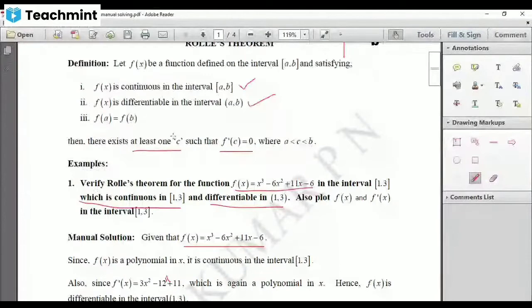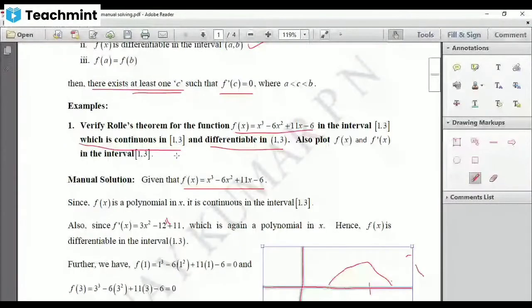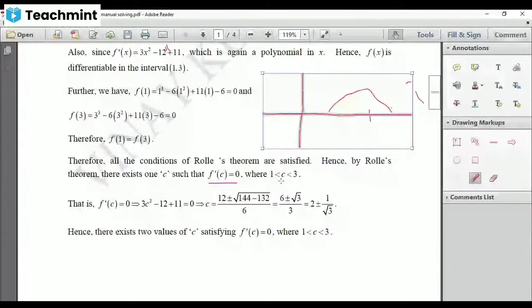Hence, by Rolle's theorem, there exists at least one c such that f dash of c equal to 0, where c lies in between a and b. Here a and b are 1 and 3. So there exists at least one c such that f dash of c equal to 0, where c lies in between 1 and 3. Now, what is your f dash of x? It is 3x square minus 12x plus 11. Substitute c in place of x. You'll get 3c square minus 12c plus 11 must be equal to 0.